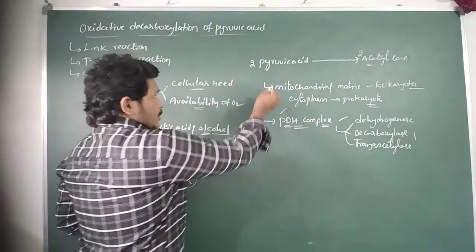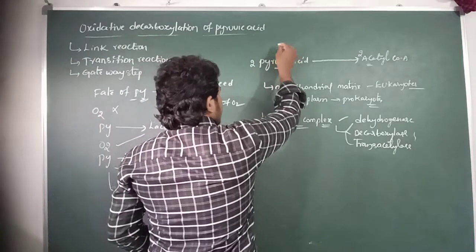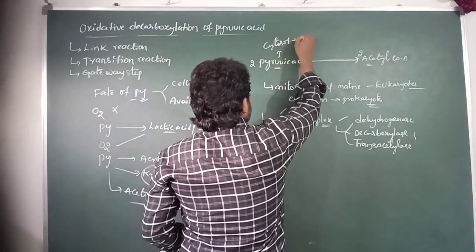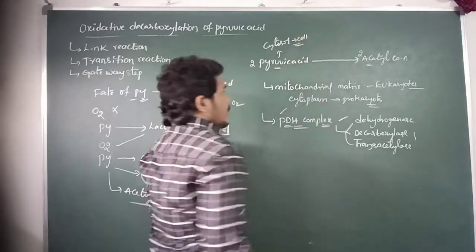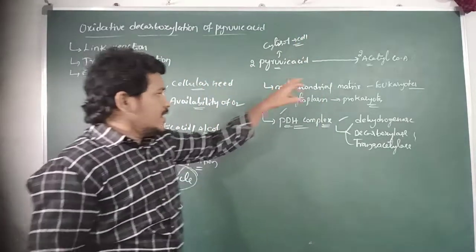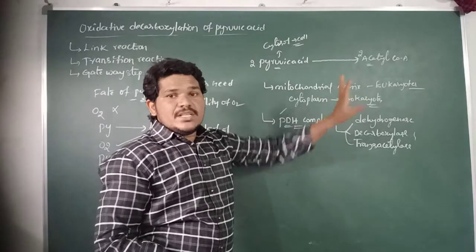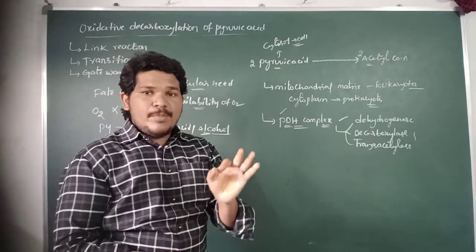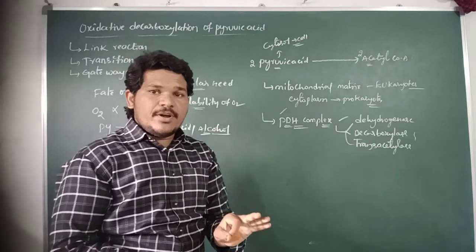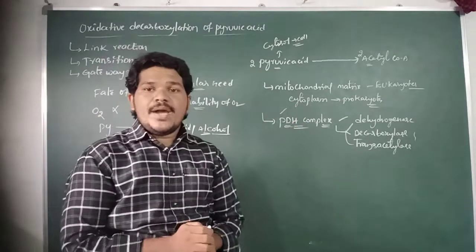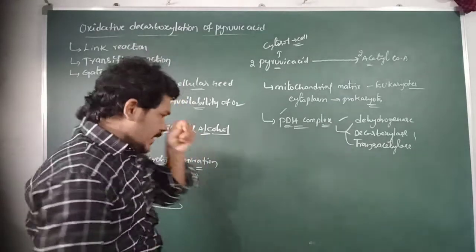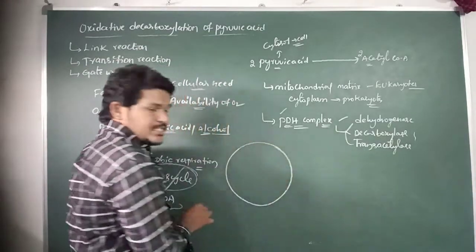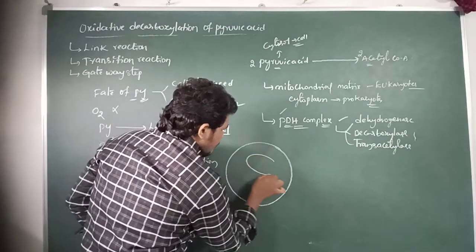The pyruvic acid is produced in the cytosol or cytoplasm of the cell, but the reaction occurs in the mitochondrial matrix in eukaryotic cells. So how is pyruvic acid transported from the cytoplasm into the mitochondrial matrix? This is the cell, and here is the mitochondria.